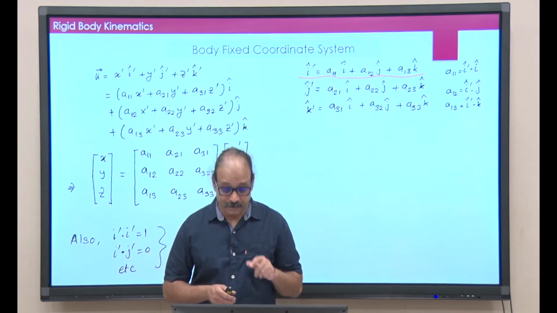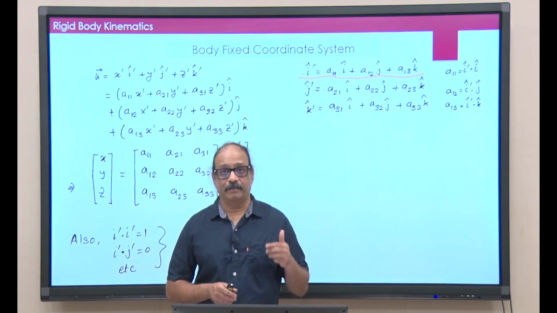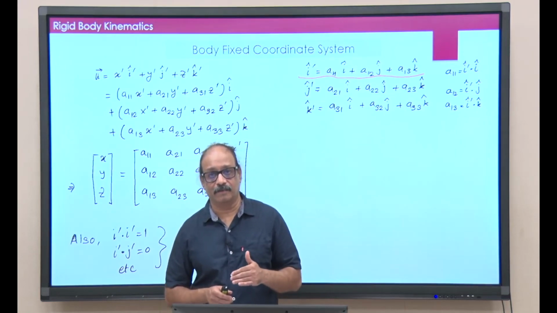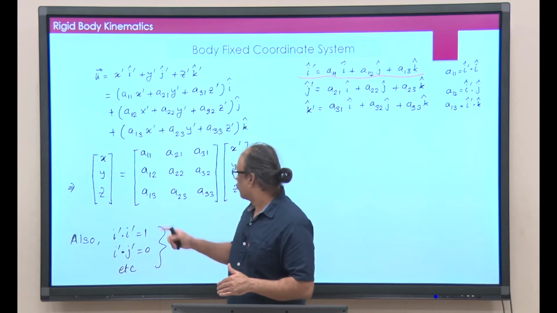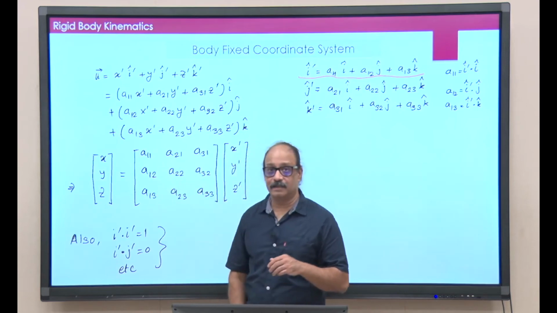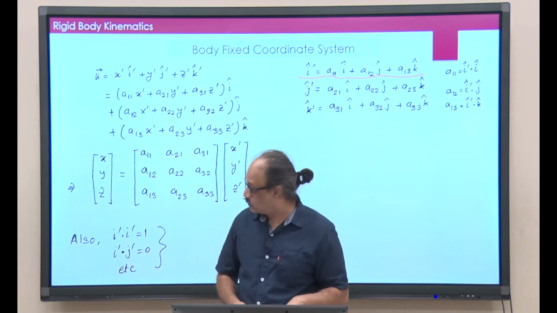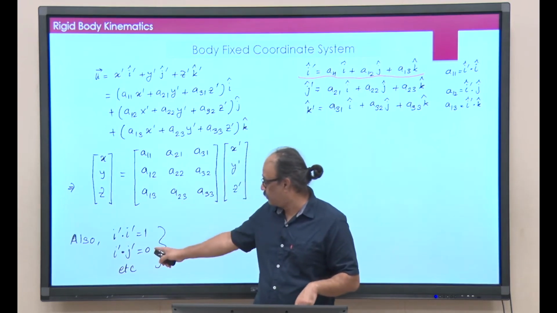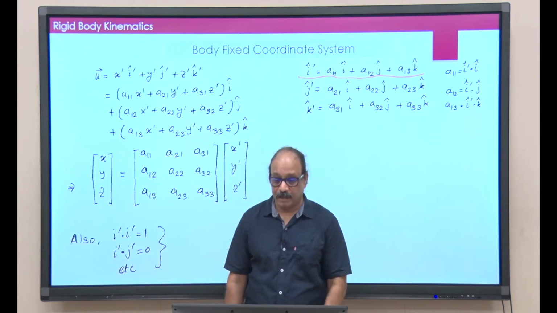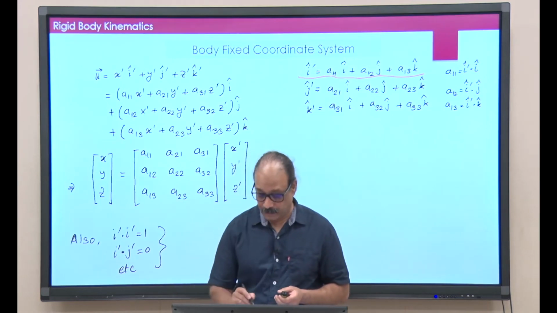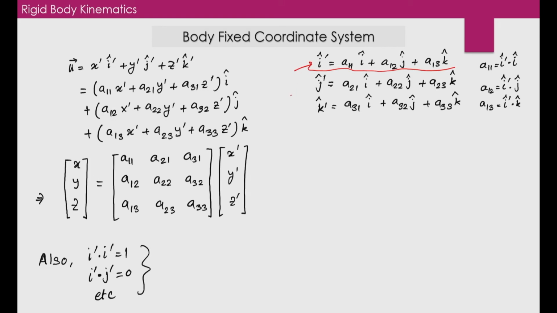Similarly, j prime dot j prime is also equal to 1, and k prime dot k prime is also equal to 1. That means there are 3 conditions straight away. Wait, there are more, because i prime dot j prime must be equal to 0. If I take i prime dot j prime, here I have i prime, here I have j prime. What is the dot product?